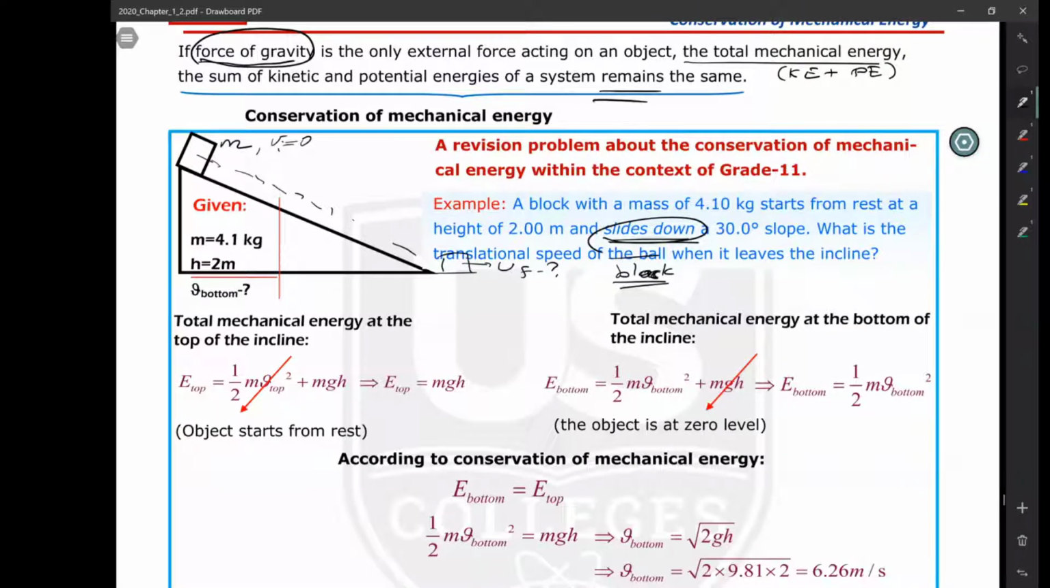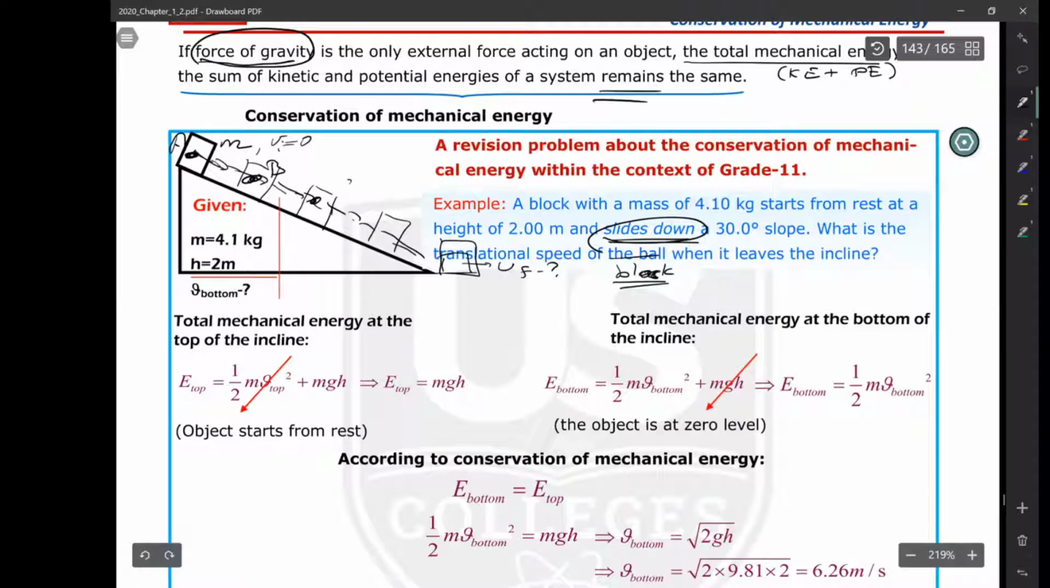Total mechanical energy conservation means that as this block is sliding down along this incline, at every point on this path, the total mechanical energy of this block will be the same. So at the top, at point A, at point B, at point C or D, or the bottom, the sum of kinetic energy and potential energy, which is the total mechanical energy, must be the same at every single point as the block is sliding down.